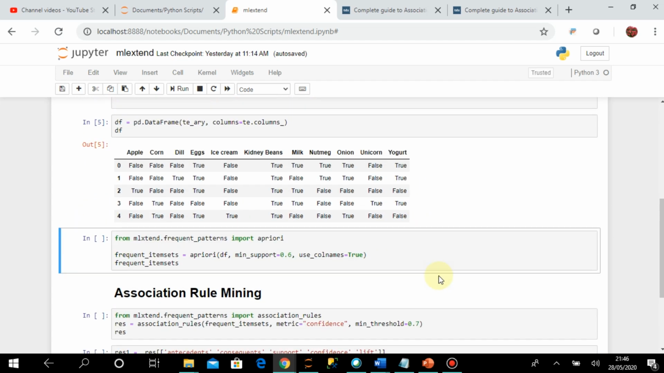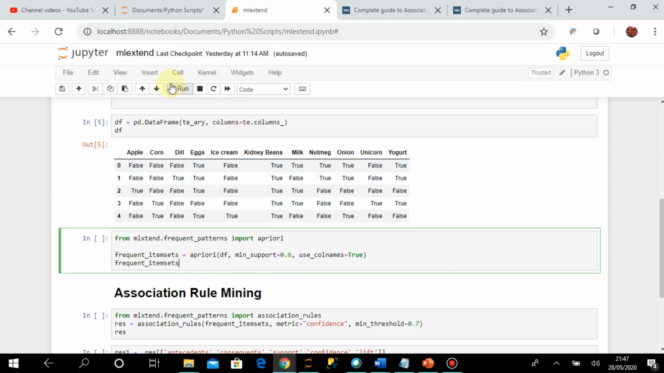Once this data set is ready, I am importing apriori, and generating the frequent item sets with the help of apriori. I am sending this data frame as input. Then I am sending the minimum support equal to 0.6, which is the threshold value, and it will generate all possible item sets and filter out only the item sets where the support value is more than this minimum support. And here the column names will be sent. What is the significance of this parameter, I will show you.